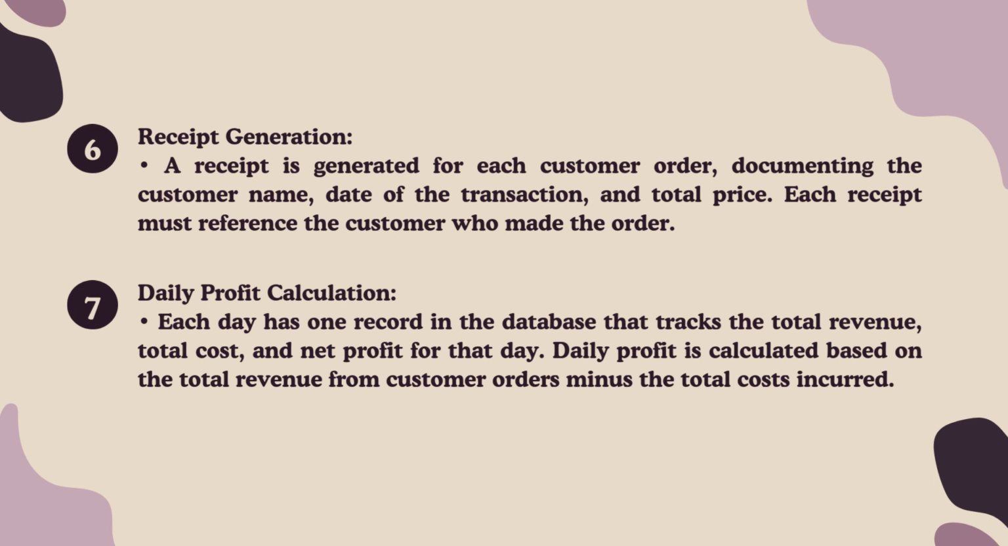Next, receipt generation. A receipt is generated for each customer order, documenting the customer name, date of the transaction, and total price. Each receipt must reference the customer who made the order. Lastly, daily profit calculation. Each day has one record in the database that tracks the total revenue, total cost, and net profit for that day. Daily profit is calculated based on the total revenue from customer orders minus the total costs incurred.